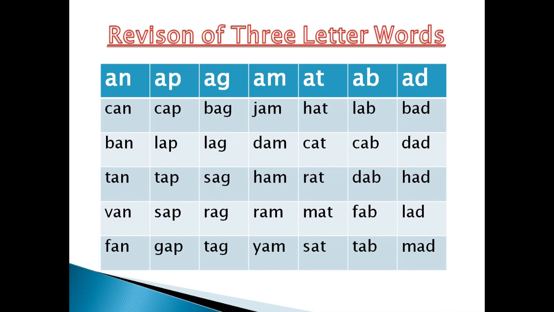'At' sound words. H at, hat. K at, cat. R at, rat. M at, mat. S at, sat. Now 'ab' sound words. L ab, lab. K ab, cab. D ab, dab. F ab, fab. T ab, tab.